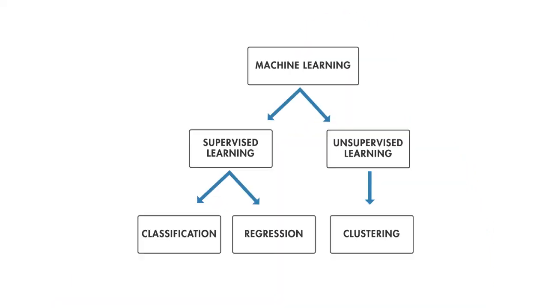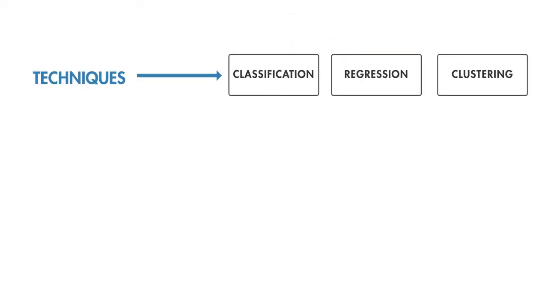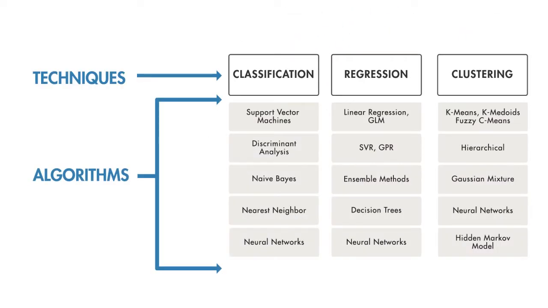Again, the big difference here between supervised learning and unsupervised learning is that supervised learning requires correctly labeled examples to train the machine learning model, and then uses that model to label new data. Keep in mind, the techniques you use and the algorithms you select depend on the size and type of data you're working with, the insights you want to get from the data, and how those insights will be used.